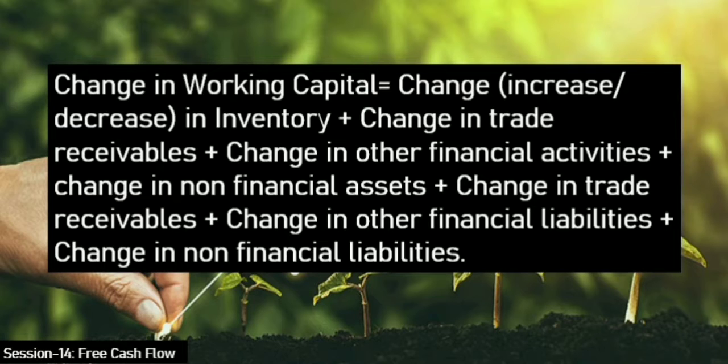So if EBIT goes up, the CFO goes up. If the CFO goes up, obviously the CFO minus capex figure goes up, hence the free cash flow also goes up. So at the end of the day, if the earnings or profit of the company goes up, the free cash flow obviously goes up.